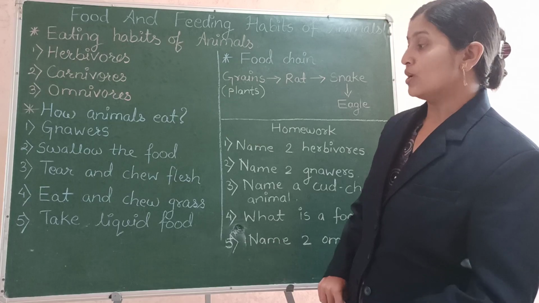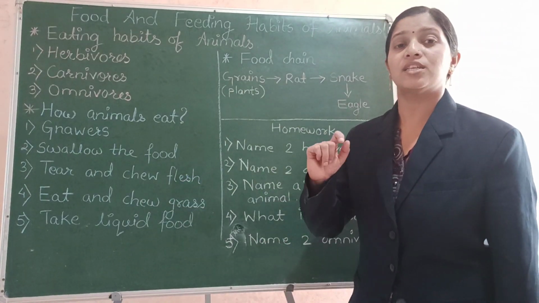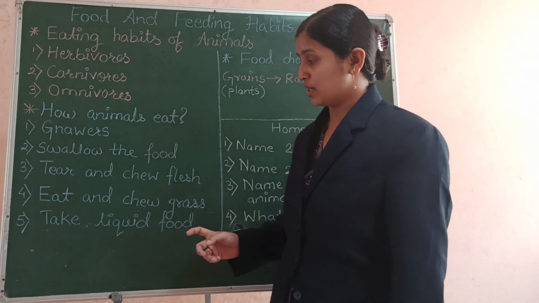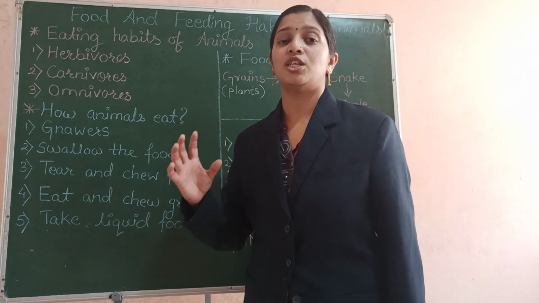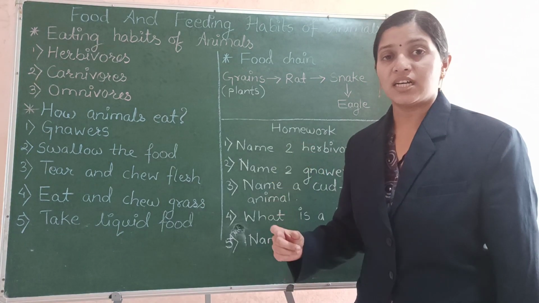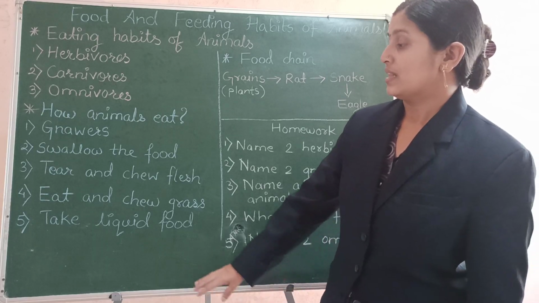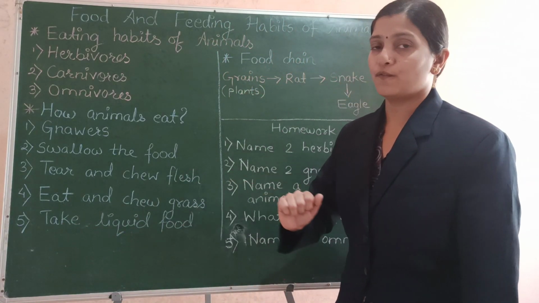And so these animals that eat and chew grass are called cud chewing or ruminating animals. So these herbivorous animals which keep chewing their food for a longer time are called cud chewing or ruminating animals. The last is the animals that take liquid food.